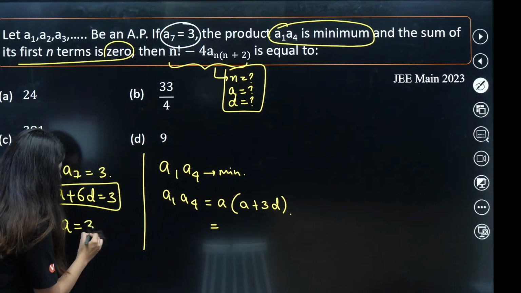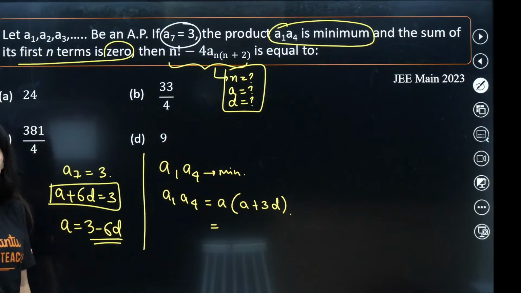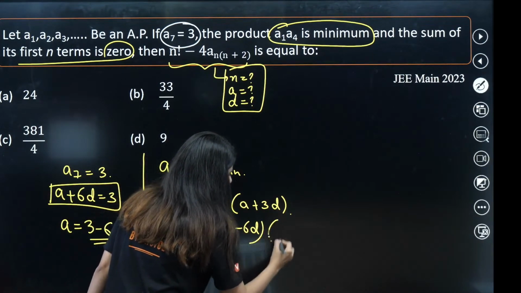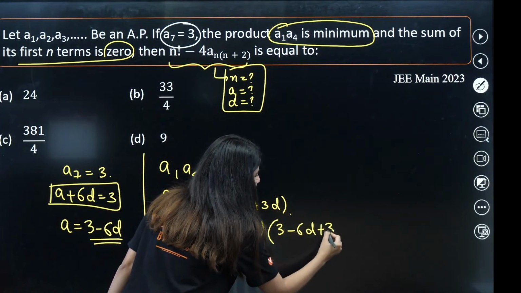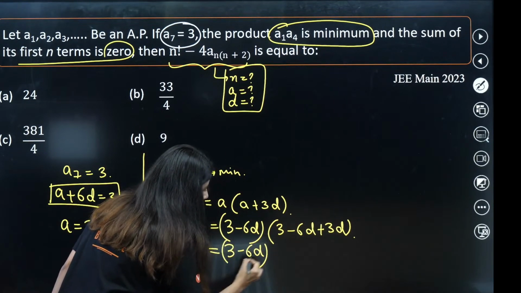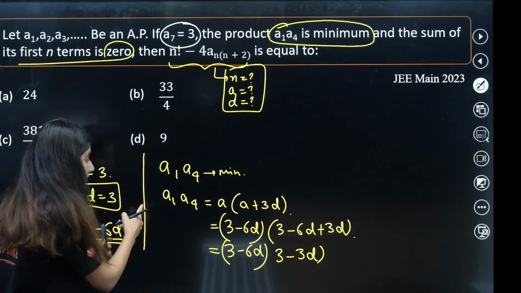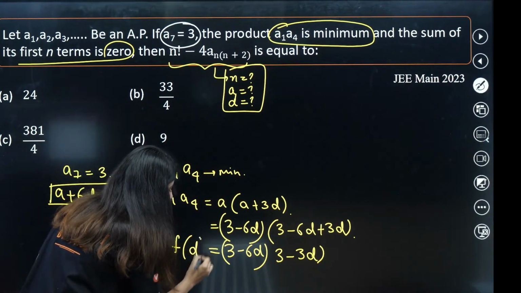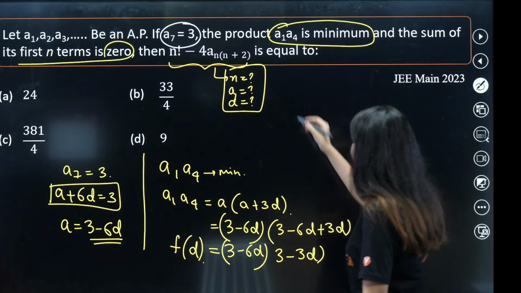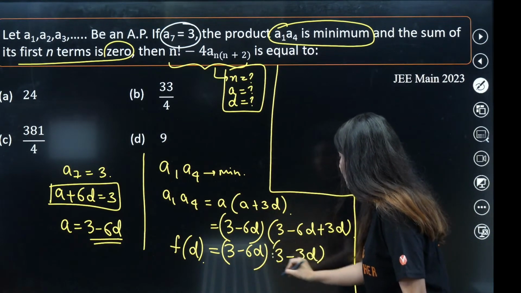So, you can replace a with the help of this equation. A is equal to 3 minus 6d, right? So, plug in the value. A is equal to 3 minus 6d, and this is 3 minus 6d plus 3d. Right, and this has become what? 3 minus 6d and 3 minus 3d. Can you see the value of a1, a4 has become a function of d? So now take out 3 common from each.